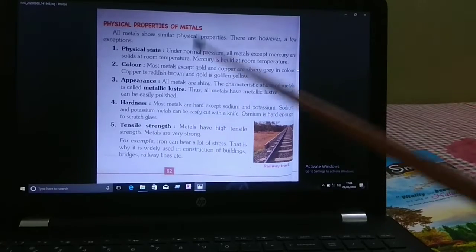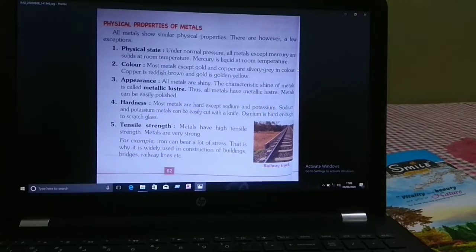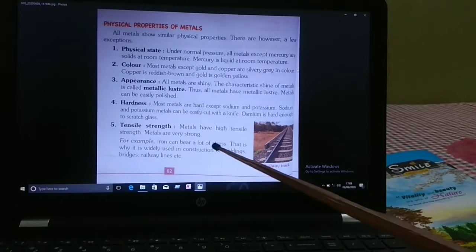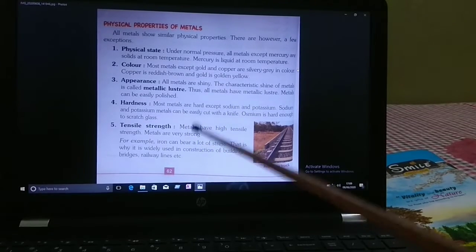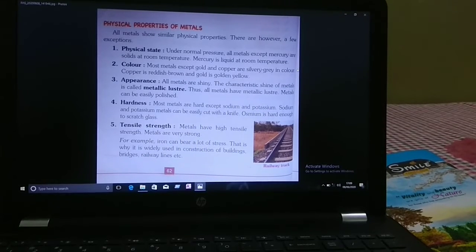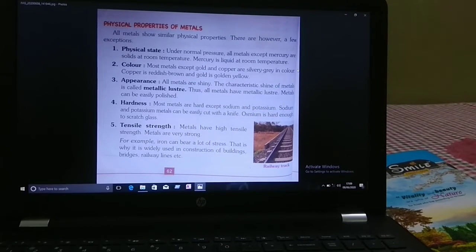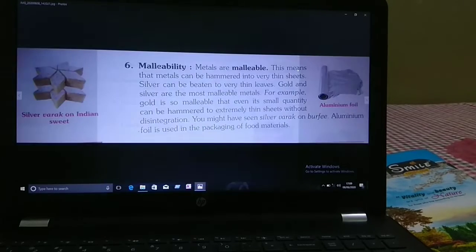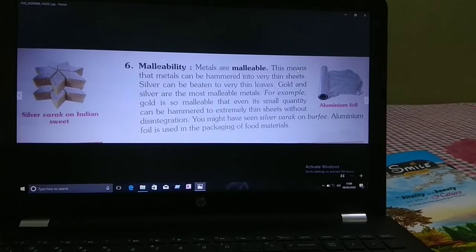So next is the tensile strength. Metals have high tensile strength. Metals are very strong. For example, iron can bear a lot of stress. That is why you all use iron to build your buildings also, bridges also, railway lines also. These all you are using iron.